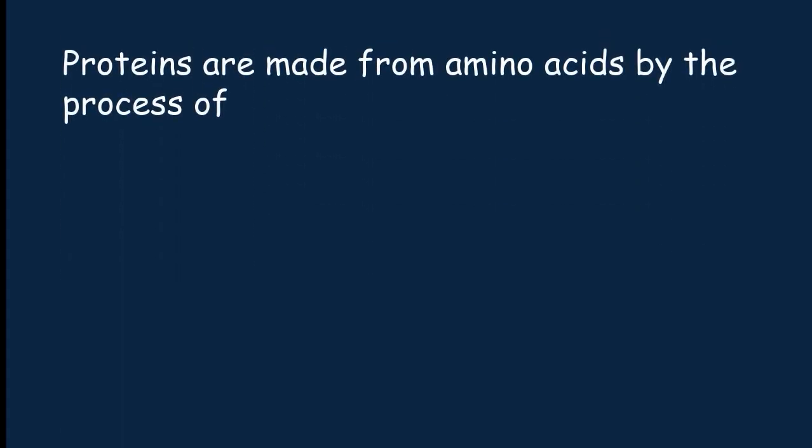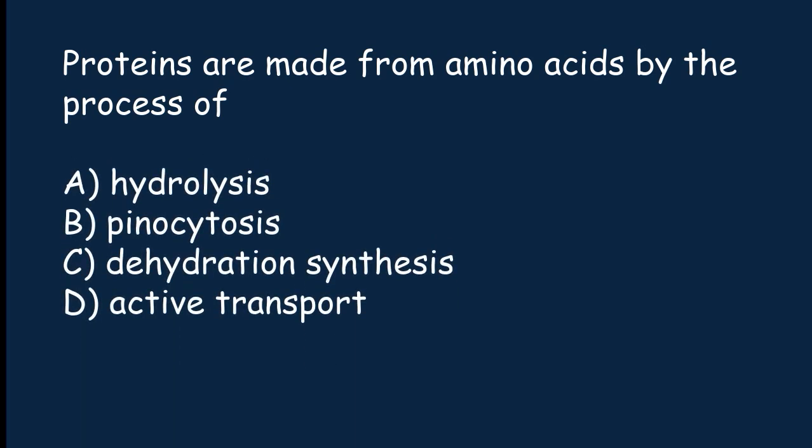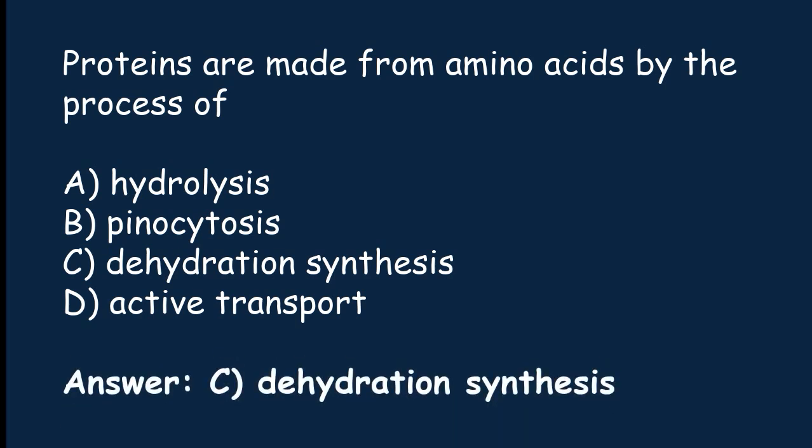Proteins are made from amino acids by the process of hydrolysis, phagocytosis, dehydration synthesis, active transport. The correct answer is option C. Proteins are made from amino acid by the process of dehydration synthesis.